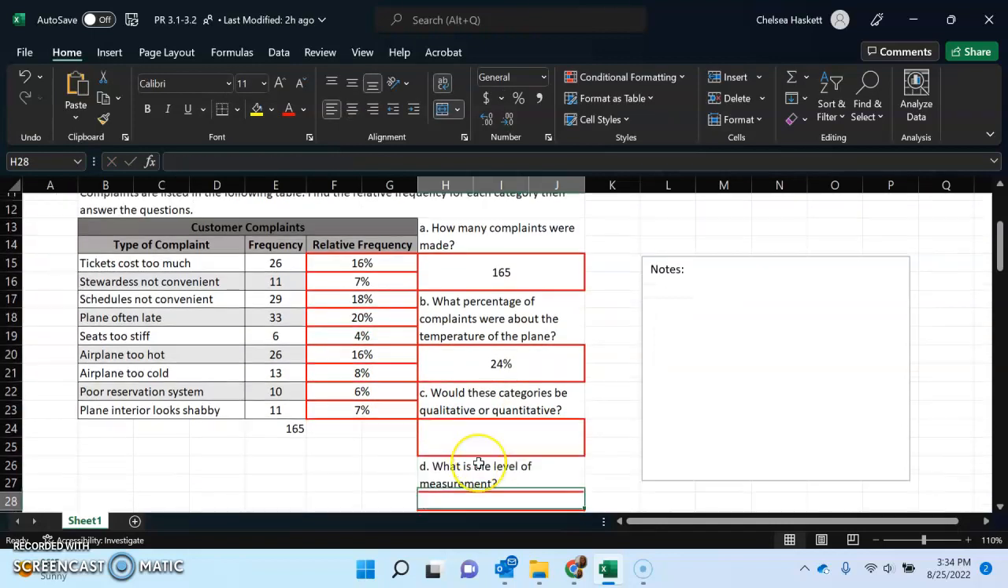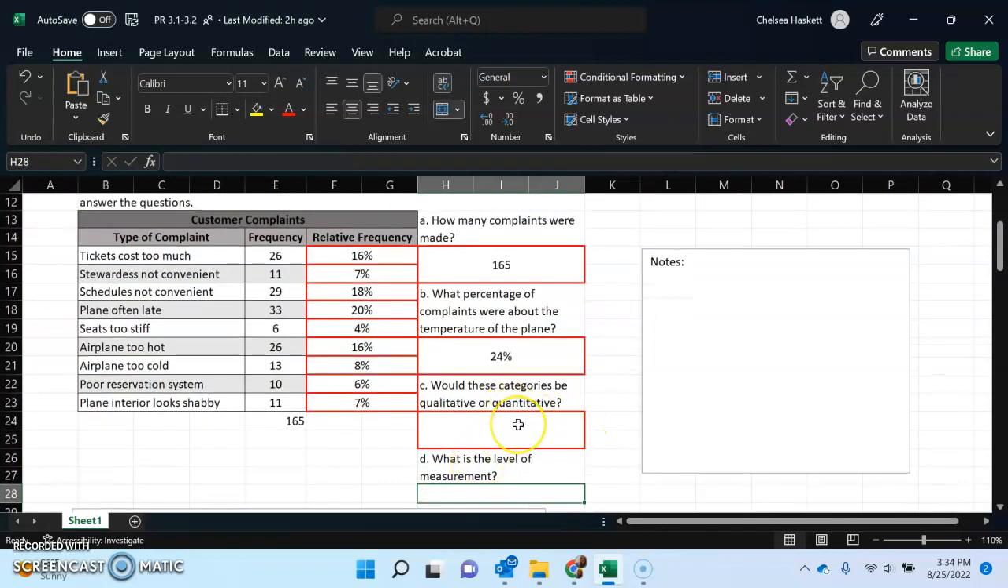And that is 24%. Would these categories be qualitative or quantitative? These are talking about qualities of the plane, not like a number or quantity. So this is going to be qualitative data.